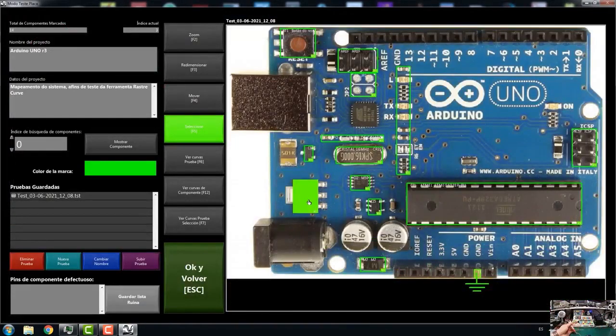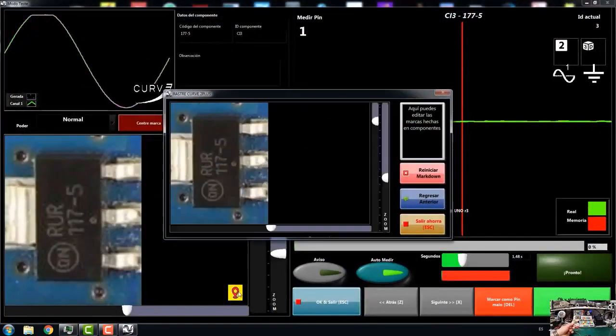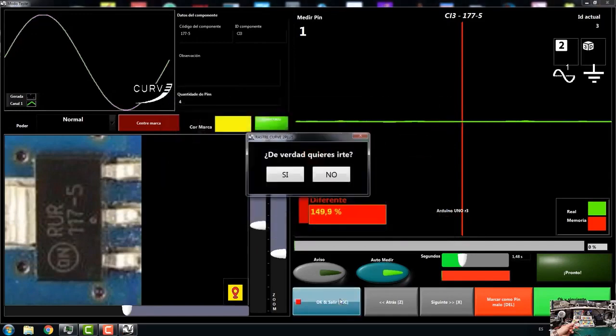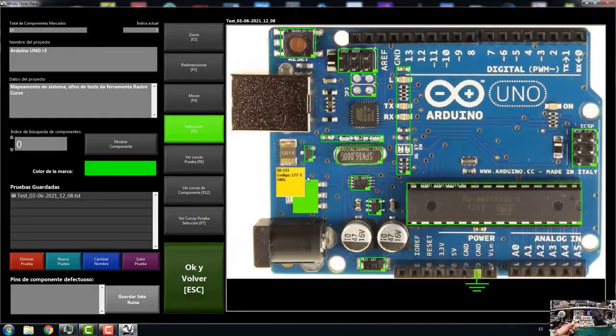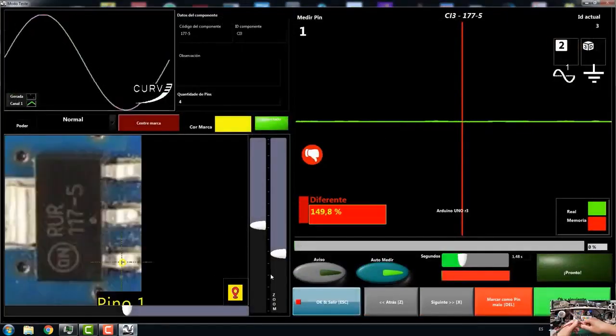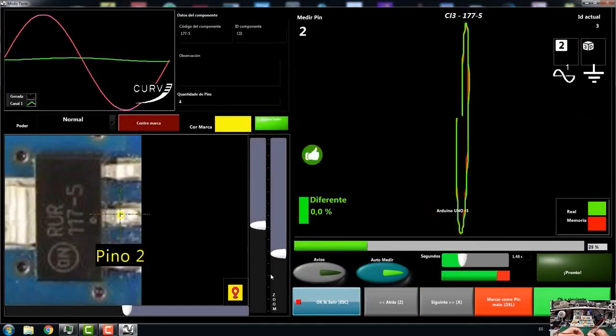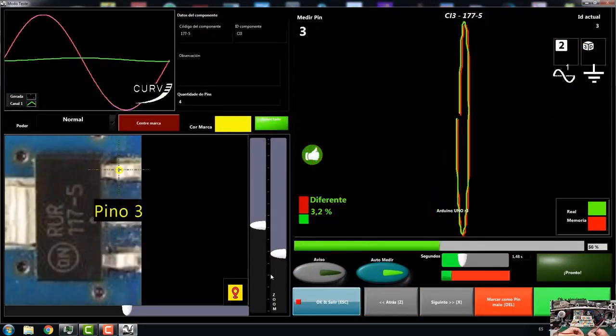Now what I'm going to do, because with this beta software I have the ability to do it, is restart the marks, and here I am going to put 1, 2, 3, and 4. Then it will come out okay. And here now I selected it. And now it is going to mark the connectors, the numbers of the pins: 1, 2, 3. This was a great thing, to be able to mark the pins in the project.